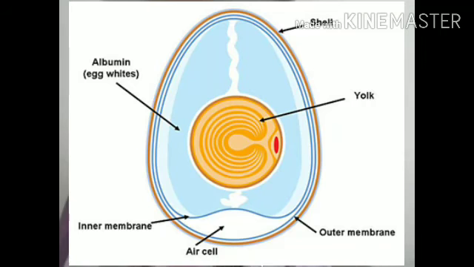So when animals lay eggs, what is the structure and chemical composition of an egg? Some birds, reptiles, fish and frogs are animals which lay eggs, and by laying eggs these animals reproduce. An egg is a round spherical structure whose outer cover is called the egg shell.